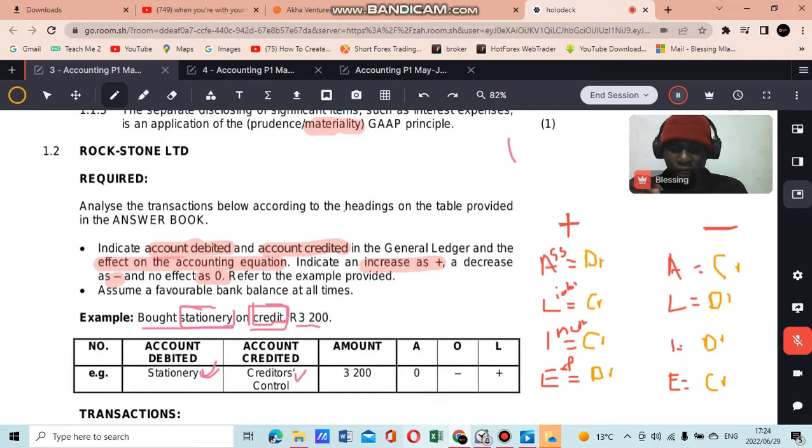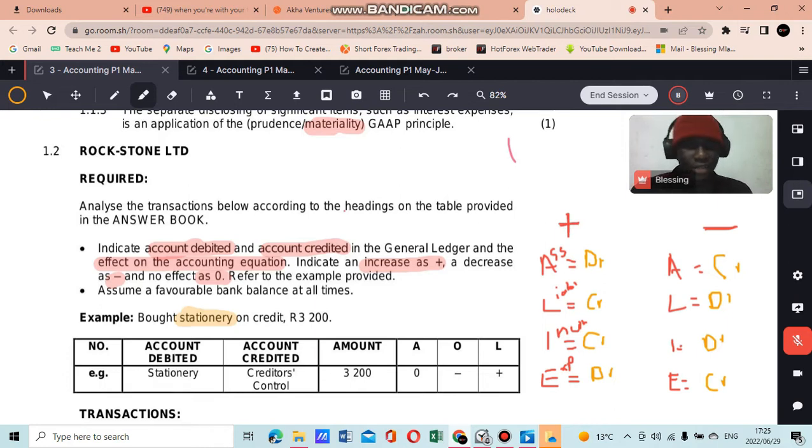So now in this example of ours, they gave us a transaction. They say bought stationery on credit for 3,200. So bought stationery. So now we have to determine what type of account stationery is. Stationery is an expense to the business because we are buying stationery which we're going to use in our business. So we treat it as an expense.